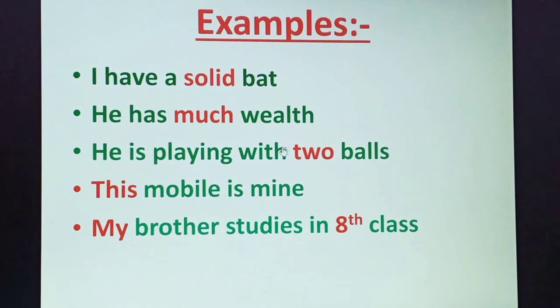Now let's discuss some more examples of adjectives. For example, I have a solid bed. He has much wealth. He is playing with 2 balls. This mobile is mine. My brother studies in 8th class. In all these sentences, solid, much, 2, this, my and 8 are adjectives which add to the meanings of the nouns to which these are attached.